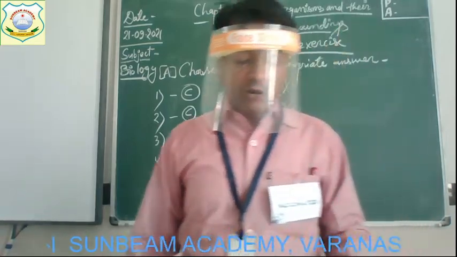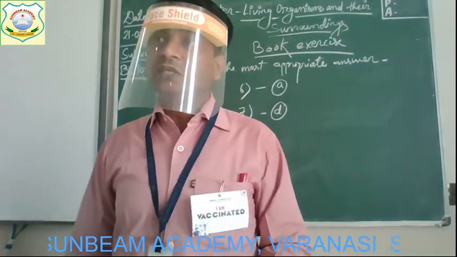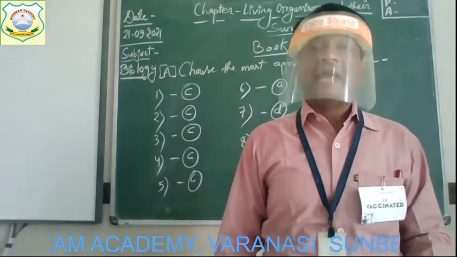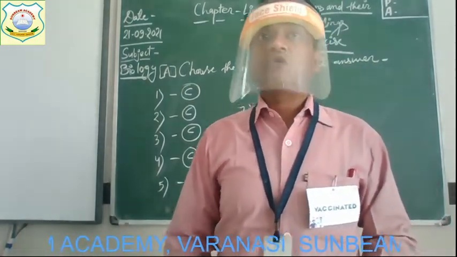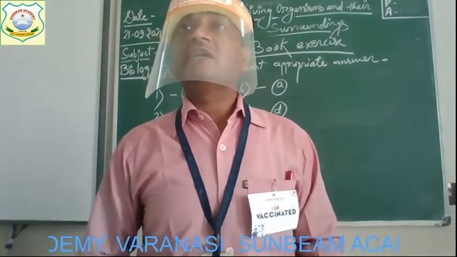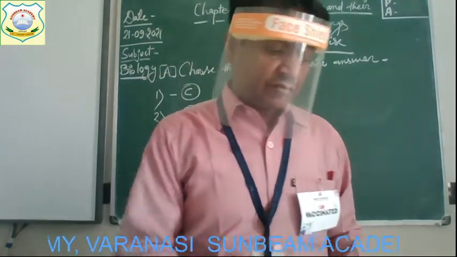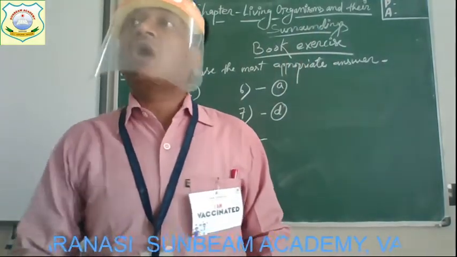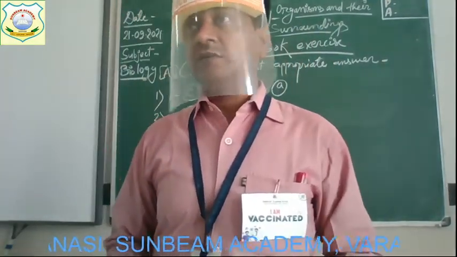Third, mountain, grassland and coastal. And the option D, marine, freshwater and estuaries. So out of these four groups, the D, that is marine habitat, freshwater habitat and the estuaries habitats. These all are aquatic habitat.